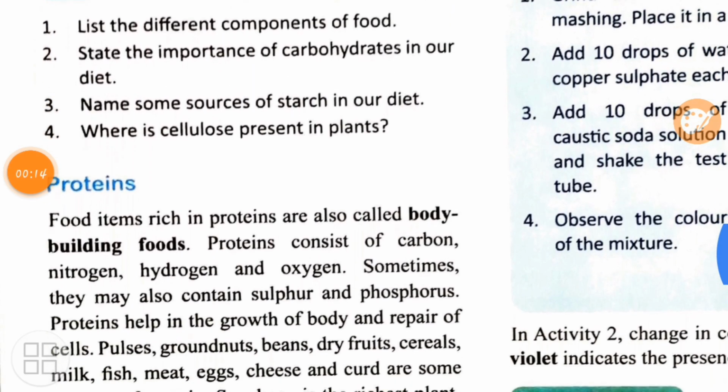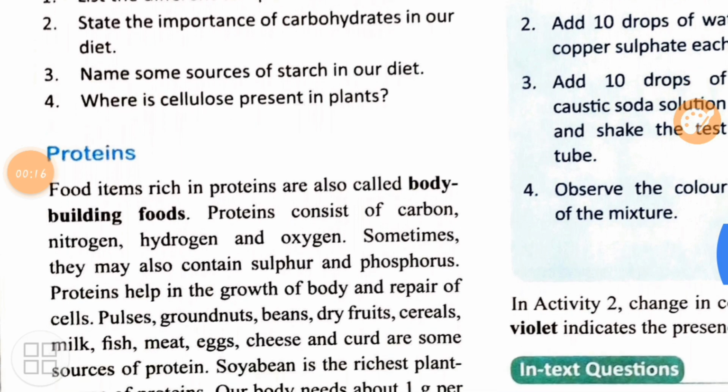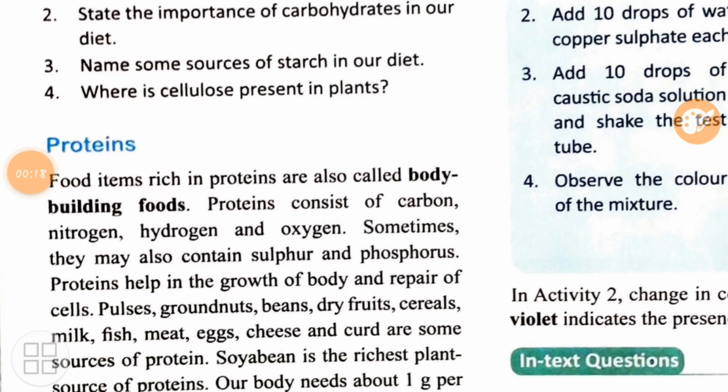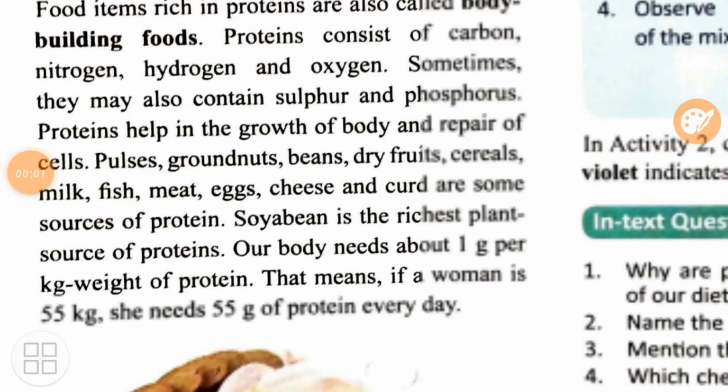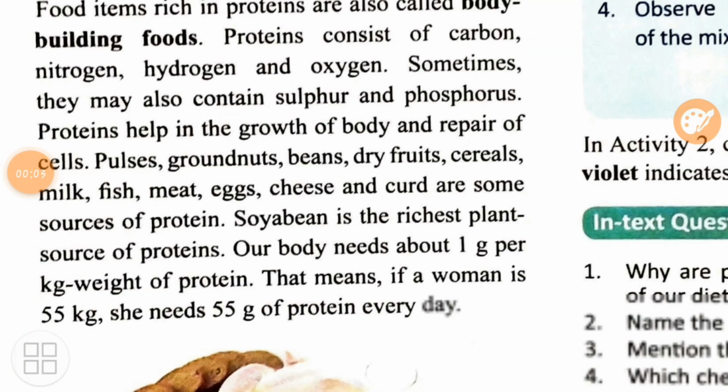Now the next category about which they are discussing is the proteins. Proteins are called the body building food because what? It helps in the development and the growth of the body. If your muscles are not growing, if your body is not growing, that means you are not having enough proteins in your diet. So pulses, groundnut, these are all examples of proteins. So whenever you want to grow, you want to develop your body, you need to have all these food items.